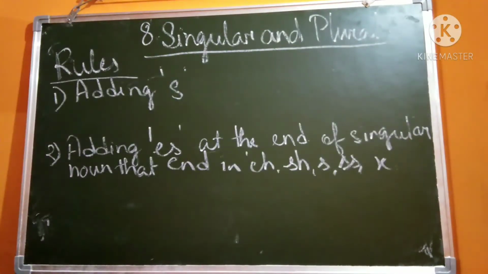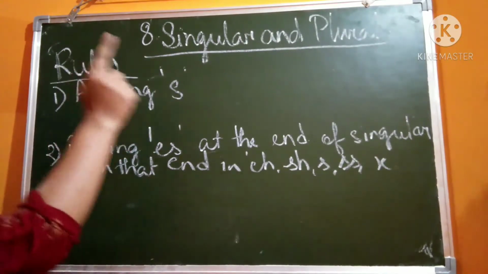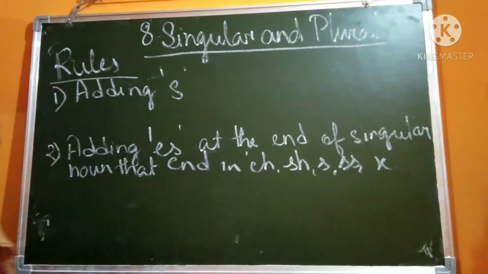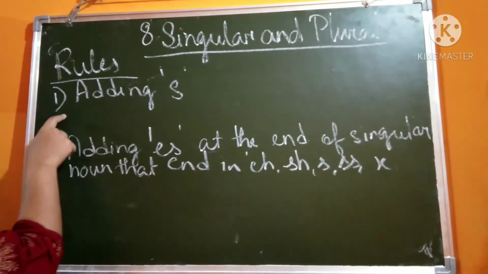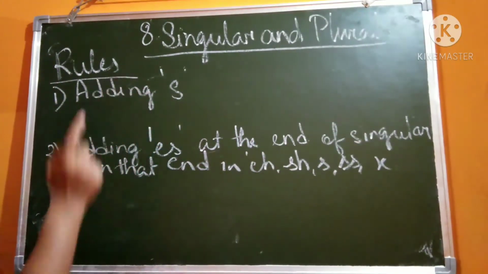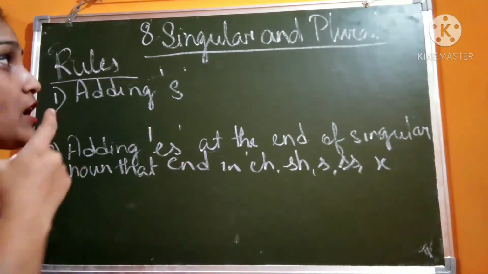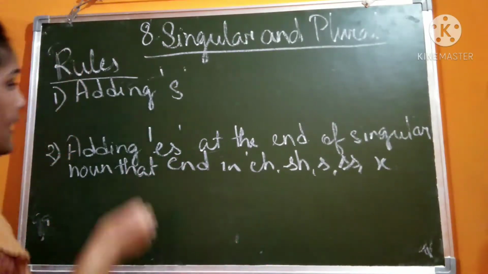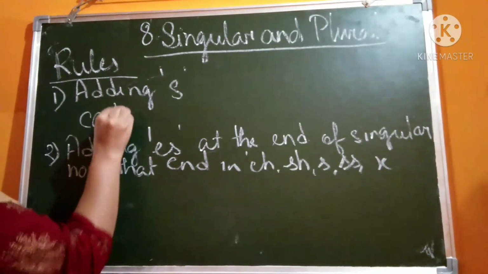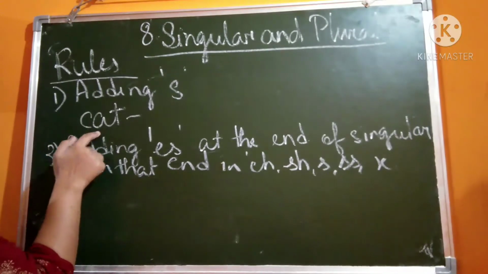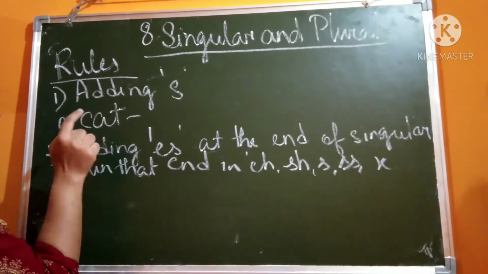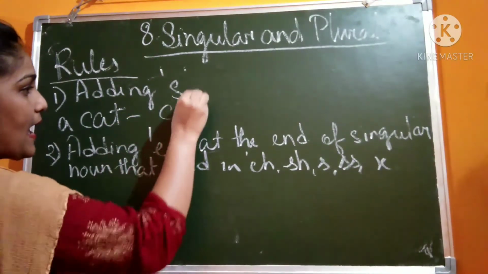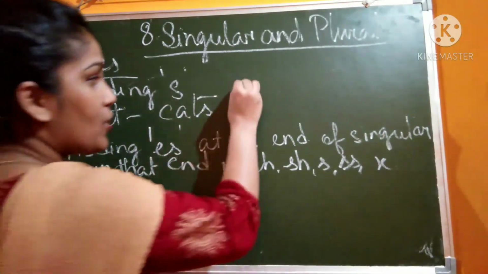Now we will be discussing the rules to change a singular noun into its plural form. Rule number 1 is adding s. We change a singular noun into a plural noun by adding s. Here there is one cat. How will you change the singular noun into its plural? By adding s at the end. Dog, dogs.